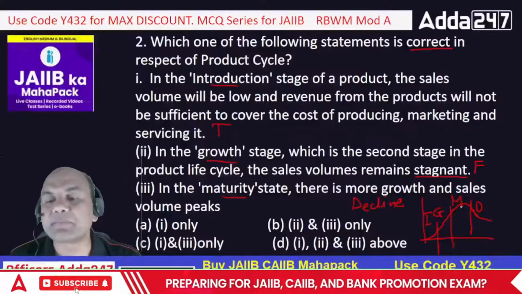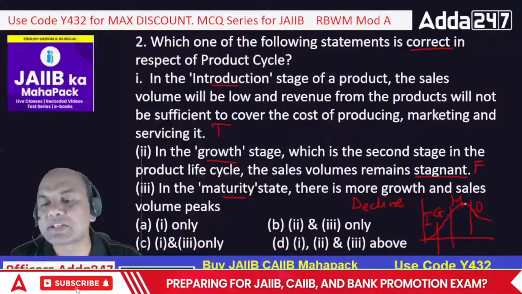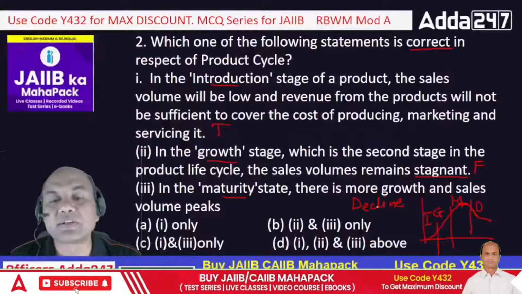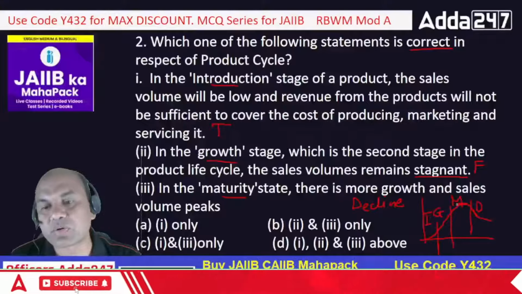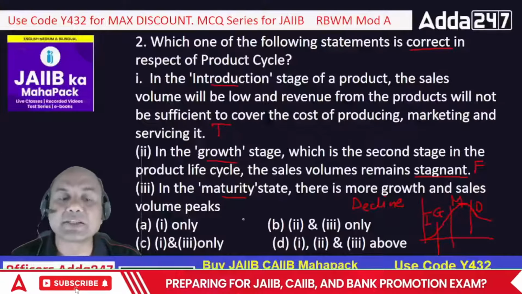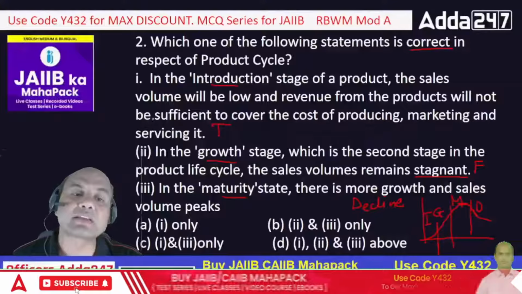So in maturity, what is happening? This is picking up. After this, there is no growth. So in the maturity stage, there is more growth. Obviously, there is more growth. That's why it's over here. But sales volume peaks. So which is the correct answer?